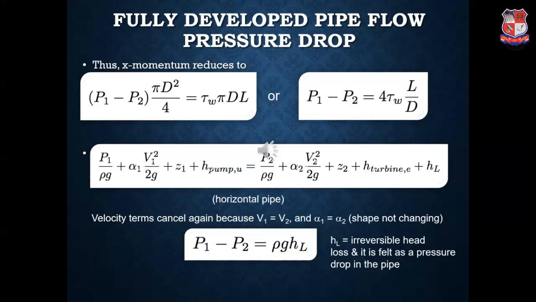So we can say that P1 by rho g plus alpha 1 V1 square by 2g plus Z1 plus head at pump will be equal to P2 by rho g plus alpha 2 V2 square by 2g plus Z2 plus head at the turbine plus the head loss which is taking place from the pump till the turbine.